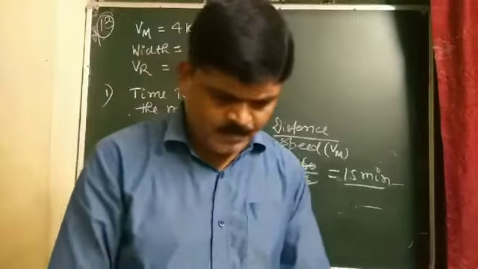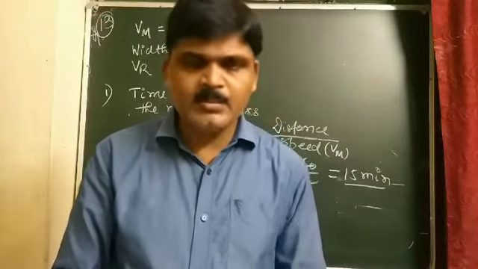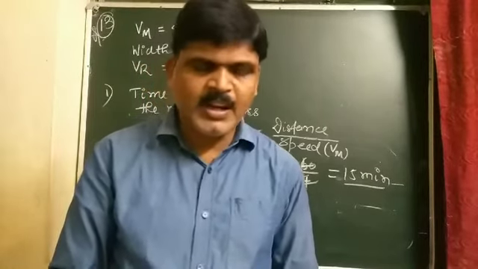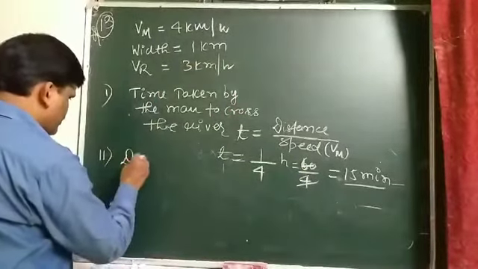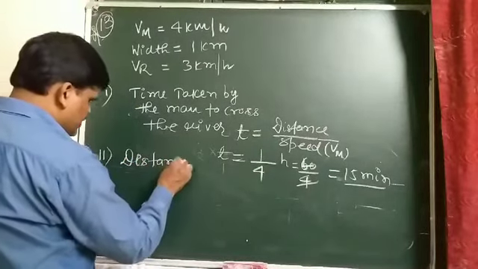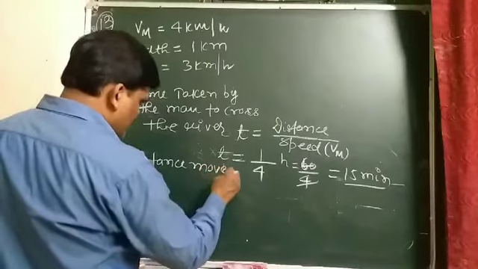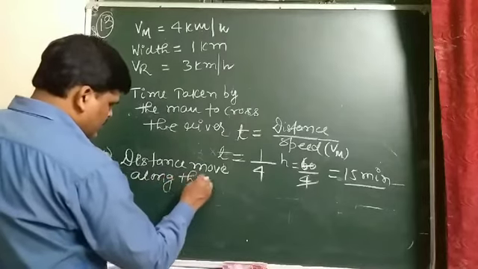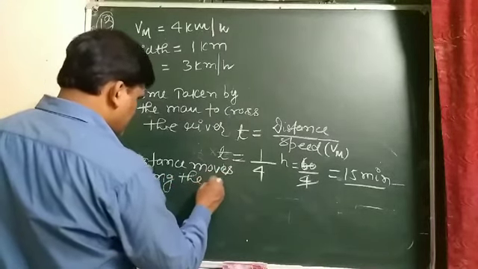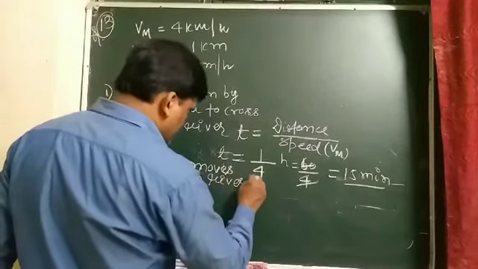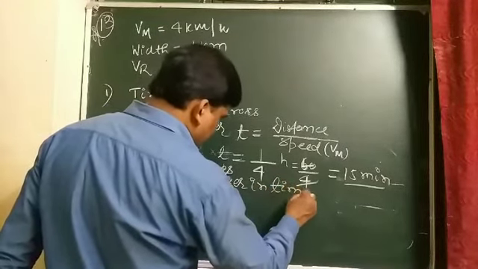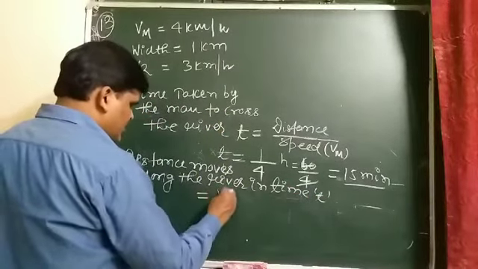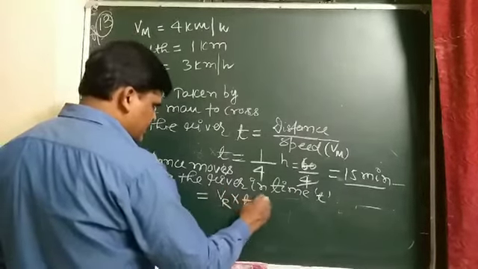Next one is, how far down the river does he go when he reaches the other bank? So the distance moved along the river in time t is equal to the velocity of the river times the time taken to cross the river.